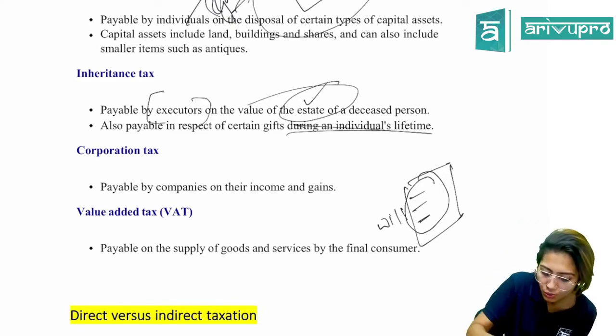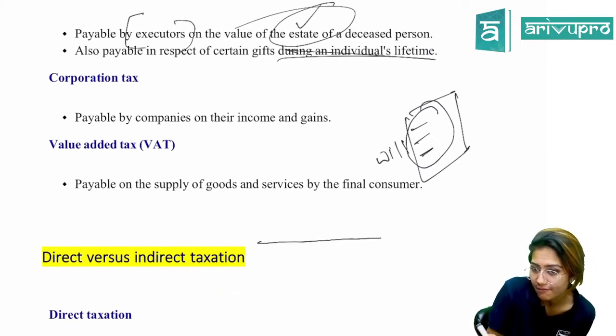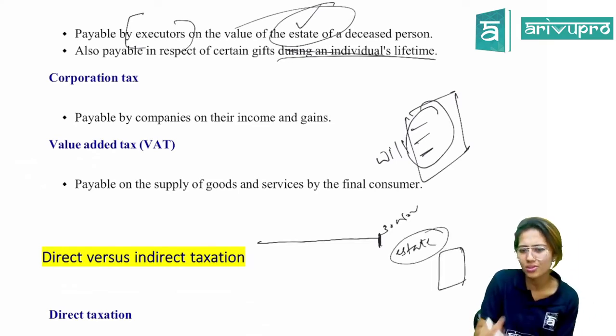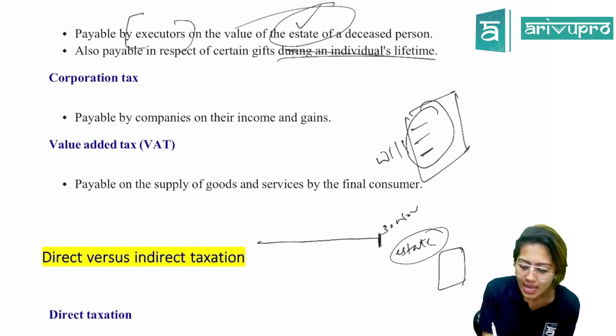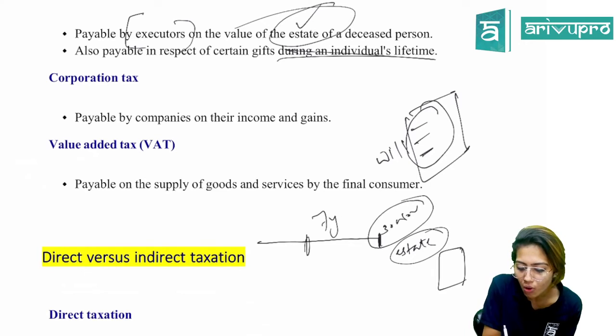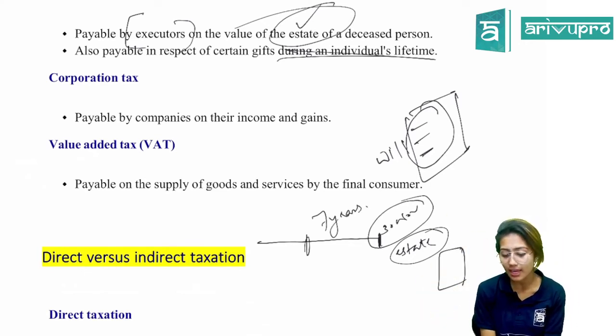So let's assume this was the individual's life. Here the person died, let's consider it as 30th of November. After his death, his estate would go to the beneficiaries according to the will that he has prepared. So they definitely have to pay tax on that. Apart from this, any kind of lifetime gifts that the person has made 7 years before his death, the beneficiary will have to pay tax on that.